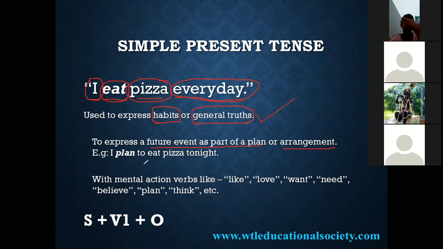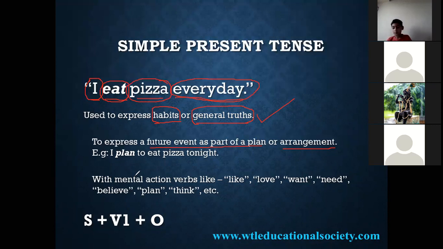So, I plan to eat pizza tonight. Our president is visiting Tirupati tomorrow. Our president is visiting Tirupati next week. Okay, like that.